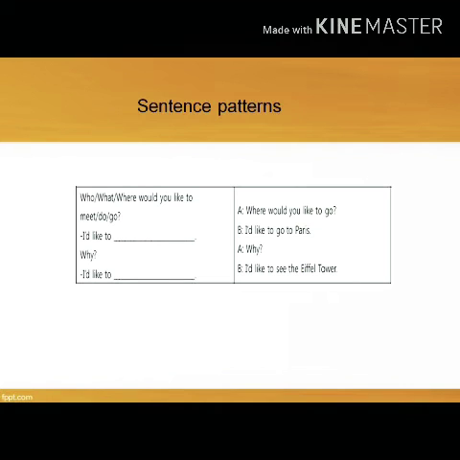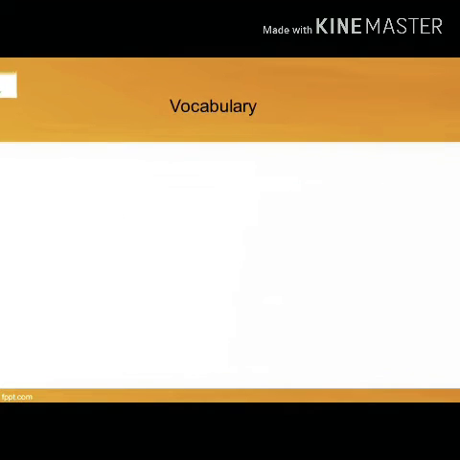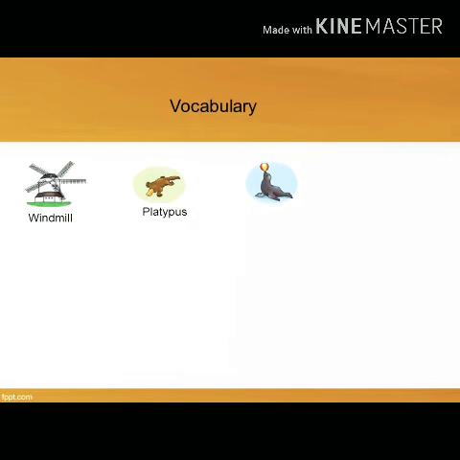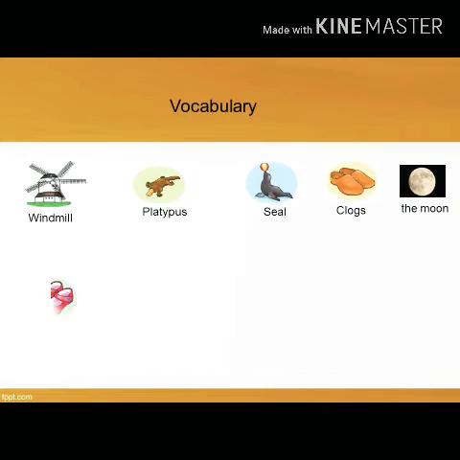Alright, now let's check the vocabularies that is used in this lesson. First, windmill, platypus, shield, cloaks. Next, the moon.